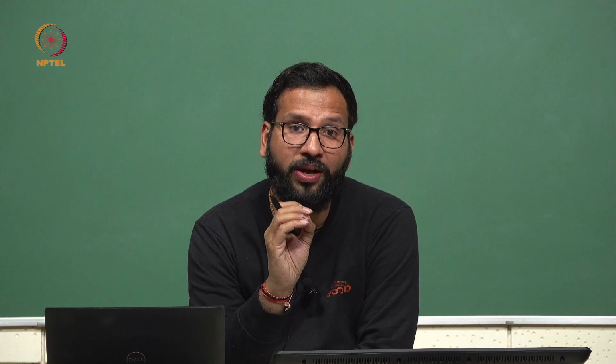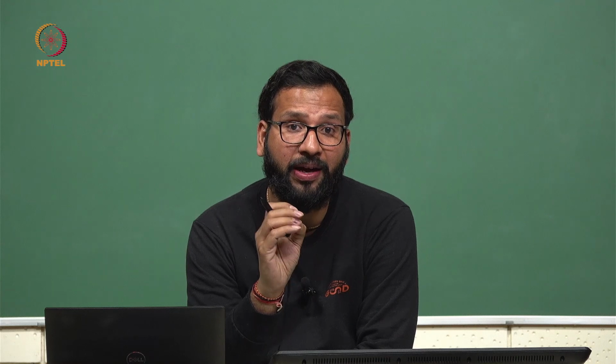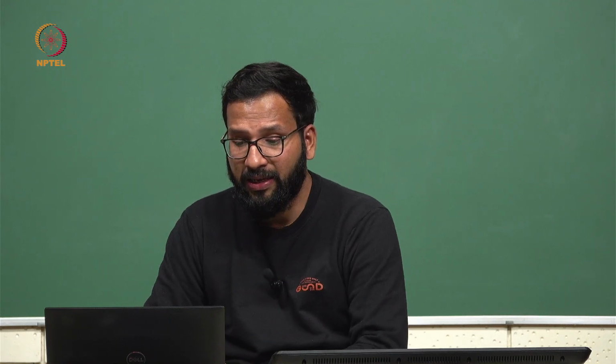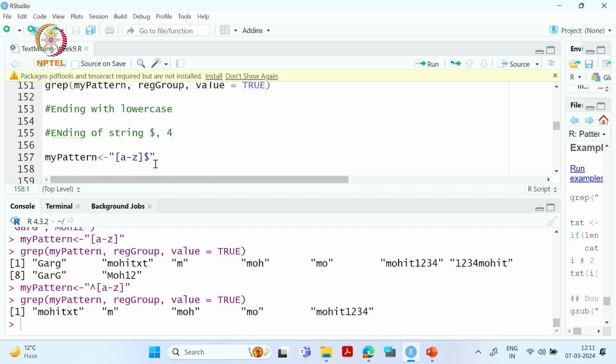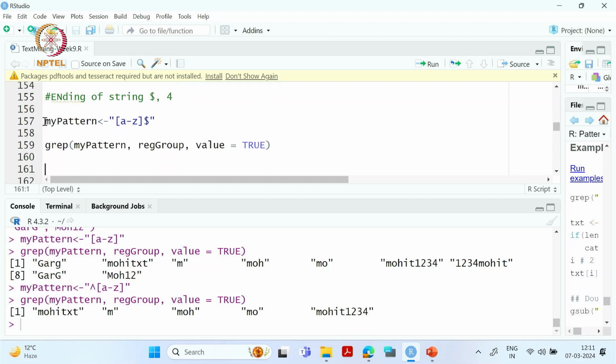In a similar way we have another symbol, where we want the ending to be a lowercase. I don't care how the words start, but they should end with a lowercase. So this is our pattern: lowercase a to z, any alphabet can come, but it should be at the end. Now if I create my pattern like this, this is my pattern.